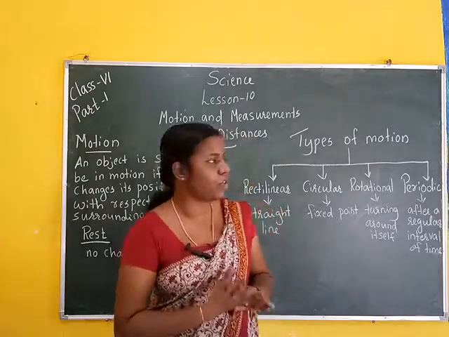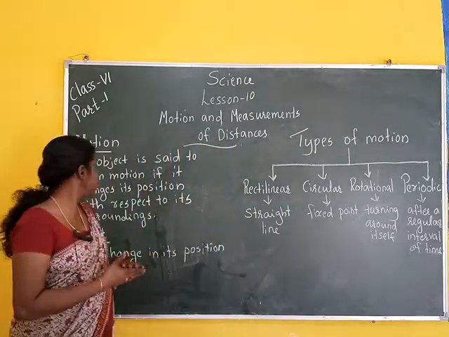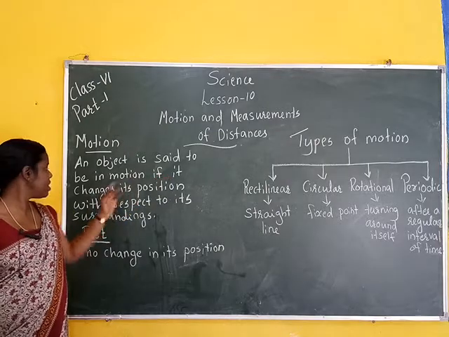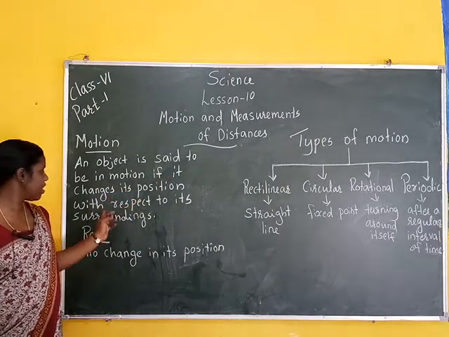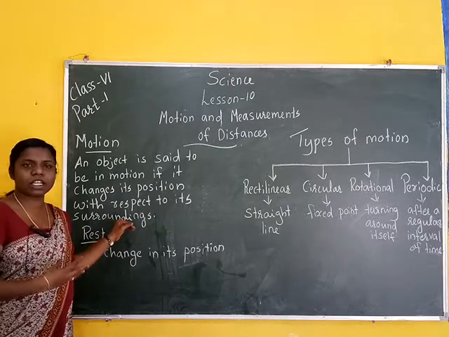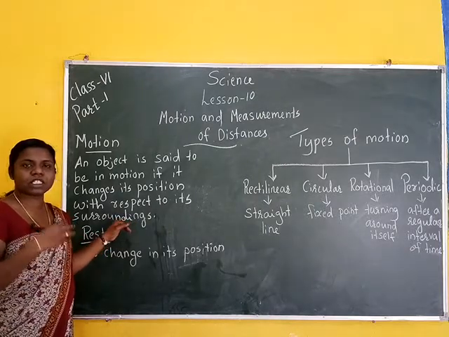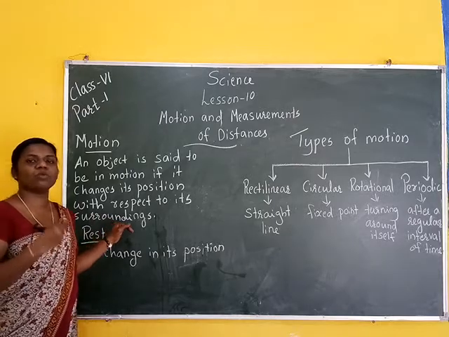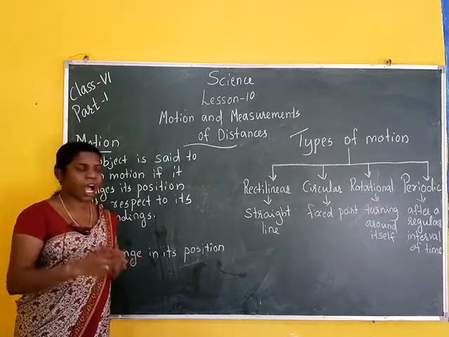What is the definition of motion? An object is said to be in motion if it changes its position with respect to its surroundings. Motion means the position changes, that is, the object moves from one place to another.